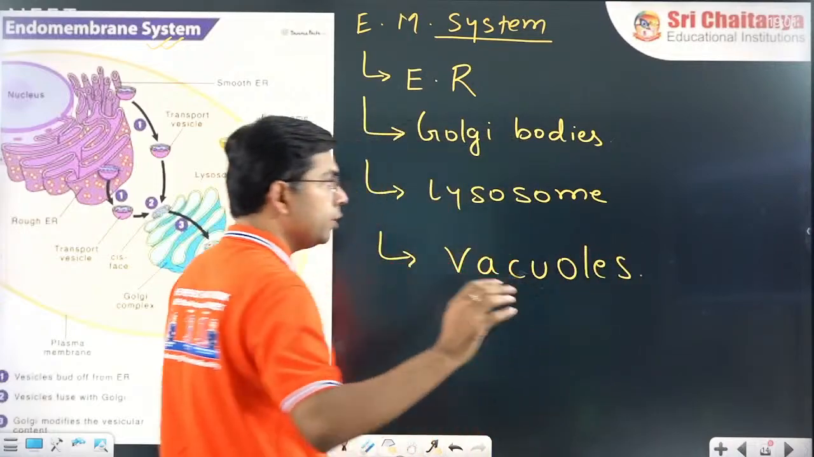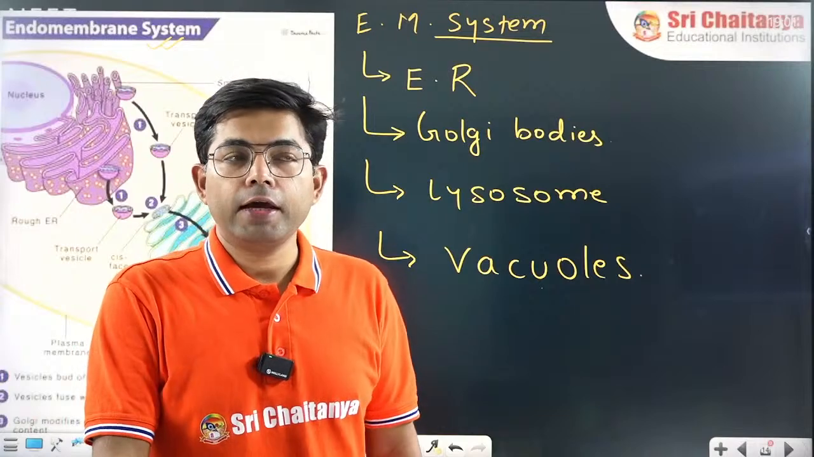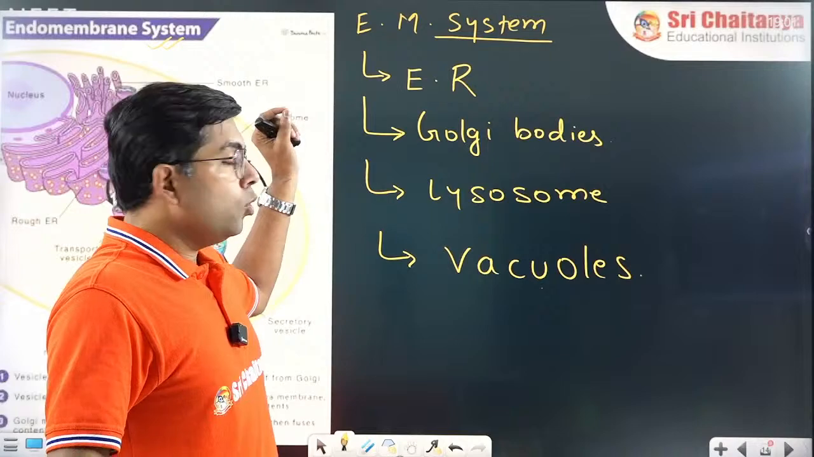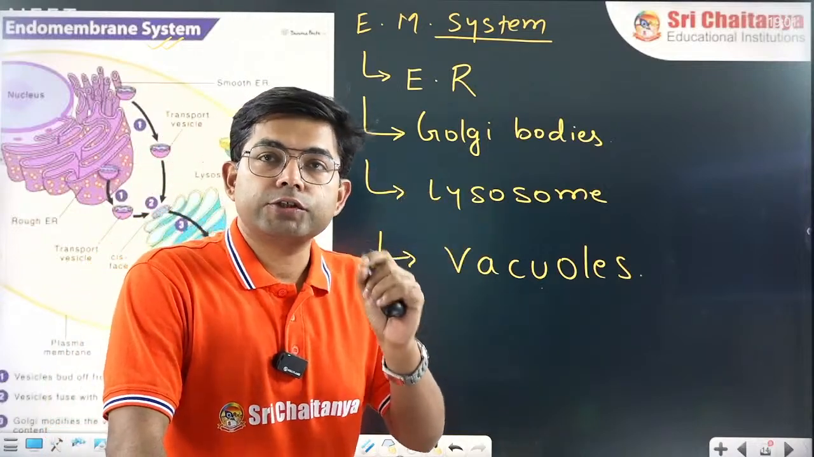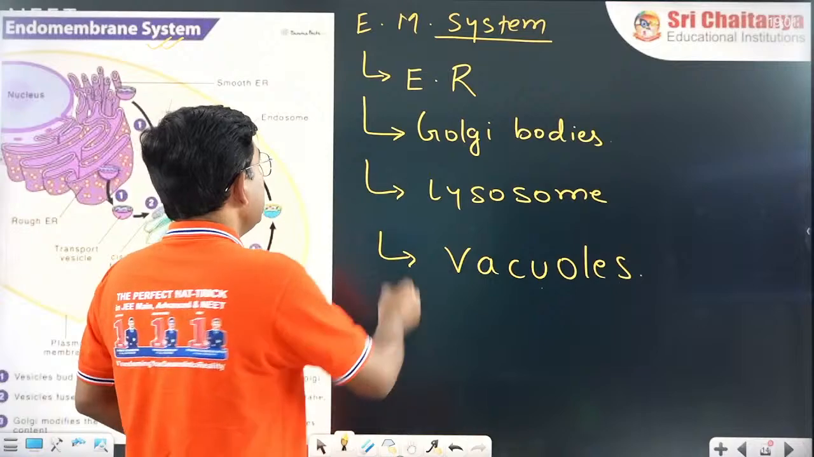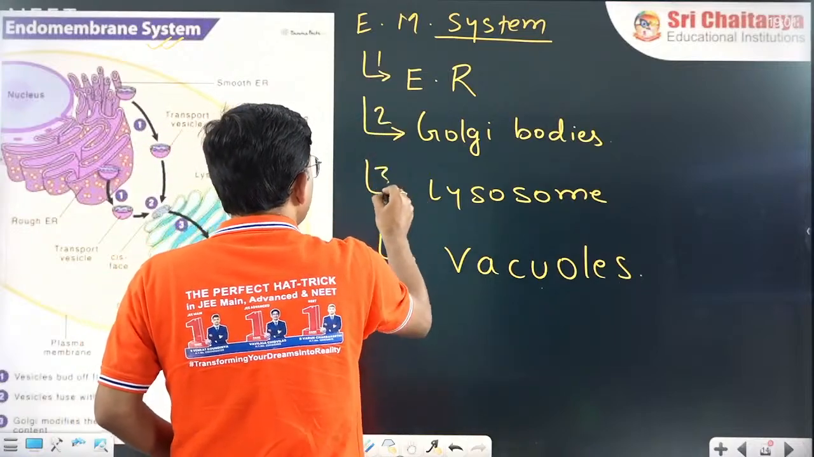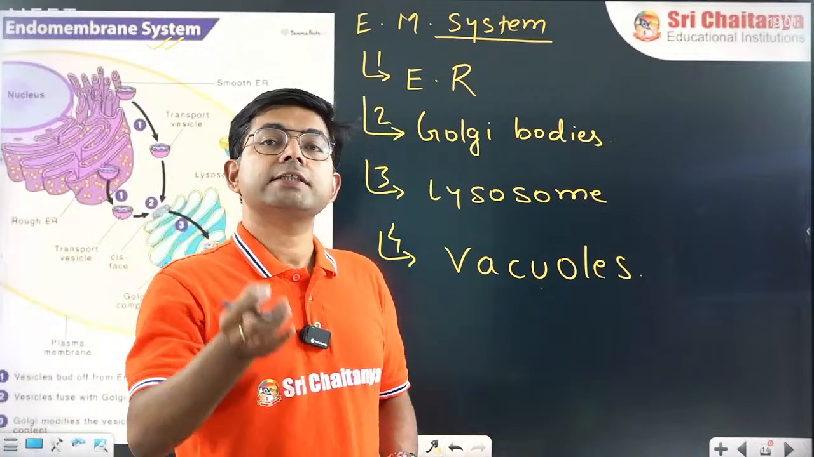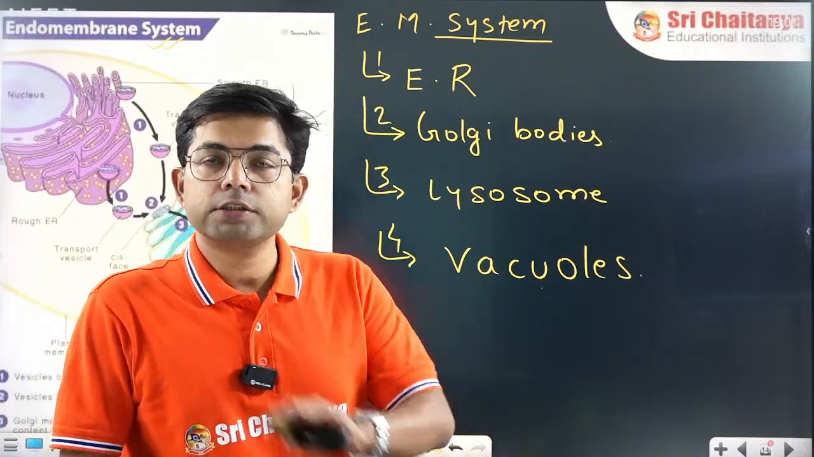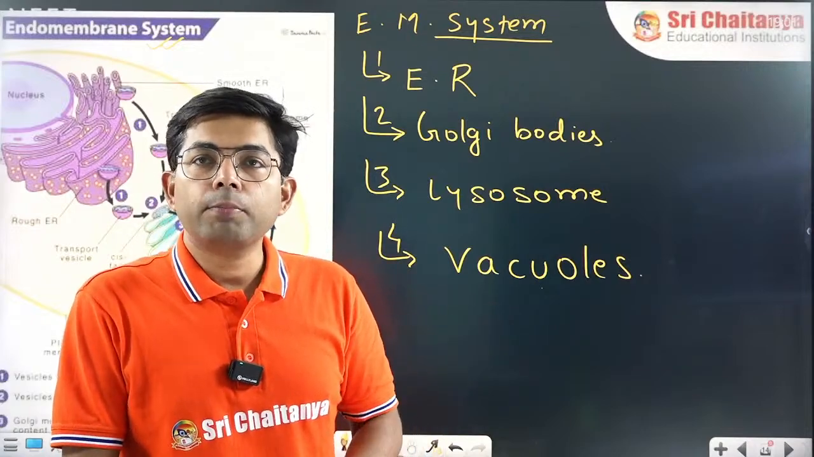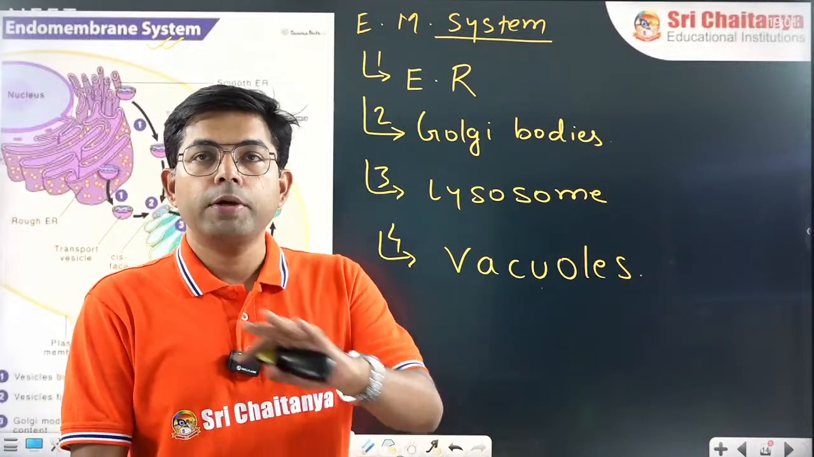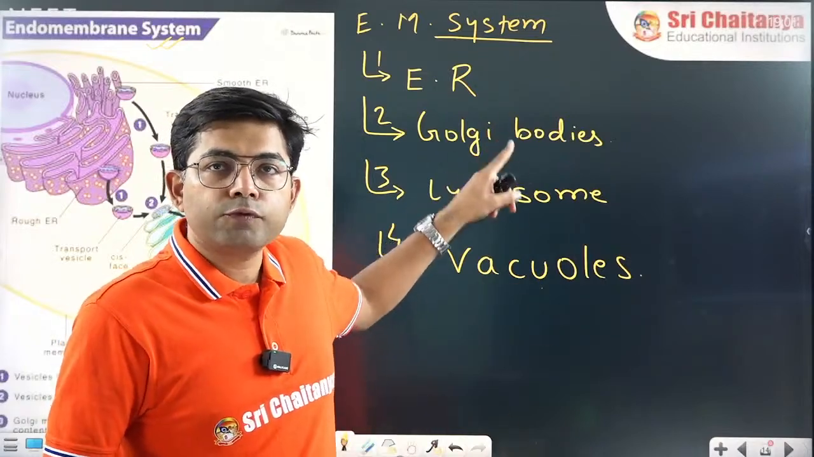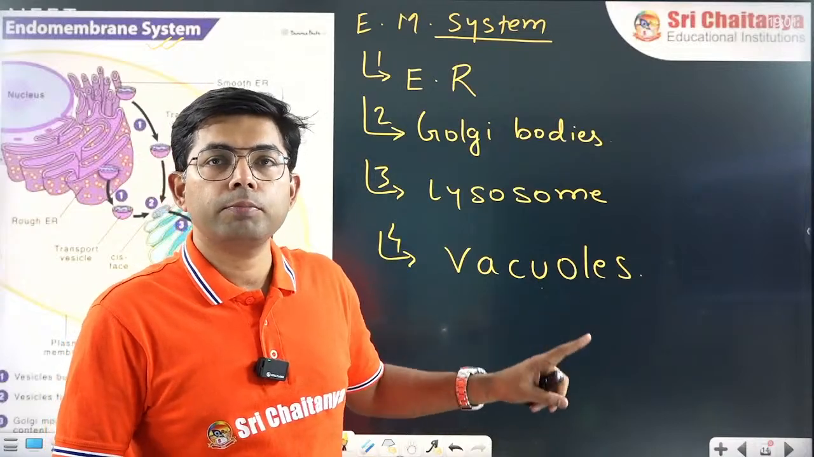So this first thing you remember. Wherever it is written that endomembrane system consists of, your answer should be that it consists of these four components. Now if I ask you, is cell membrane a part of endomembrane system? No. Mitochondria? No. Peroxisome? No. Chloroplast? No. Only these four are part of the endomembrane system.